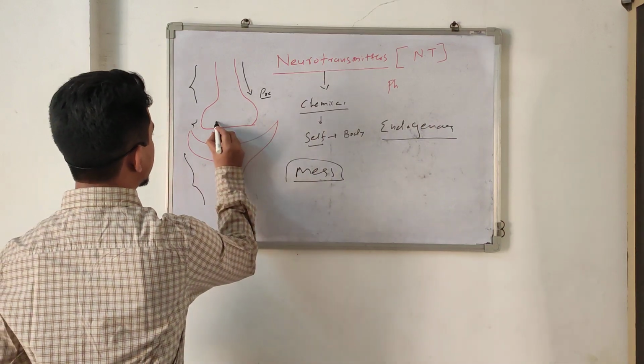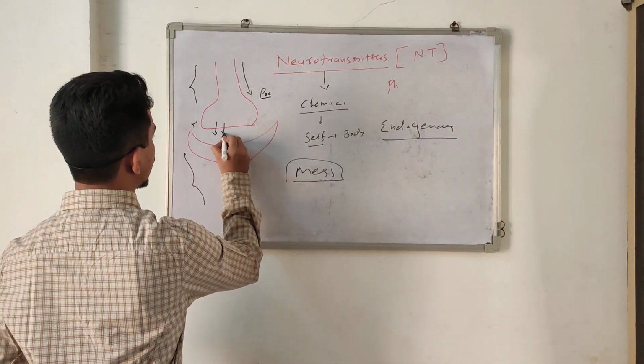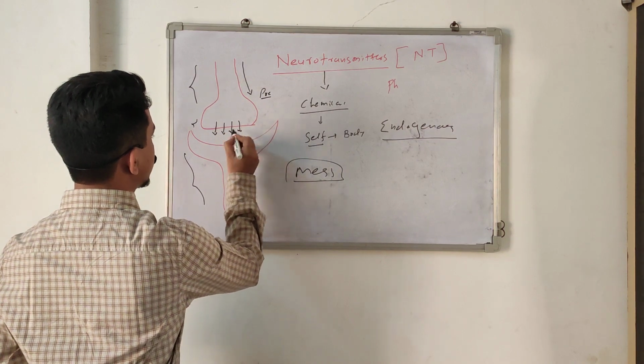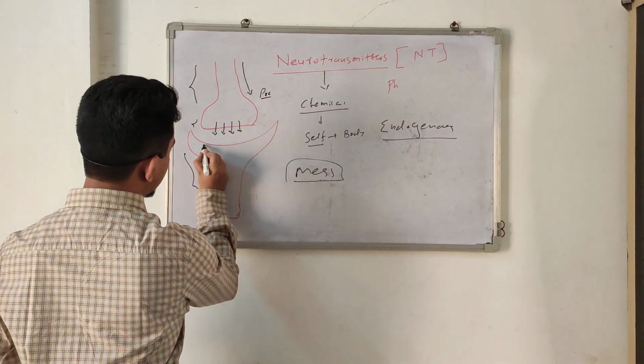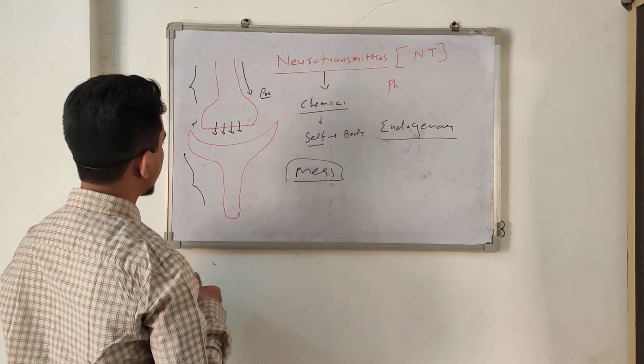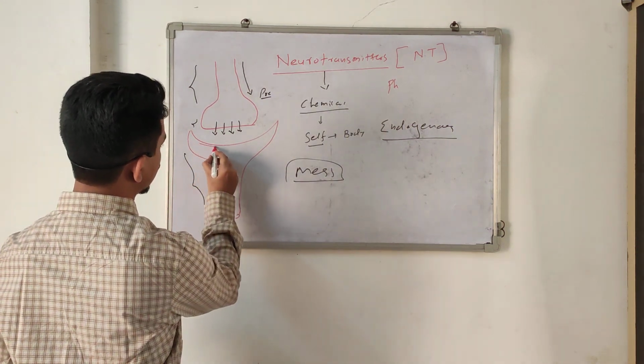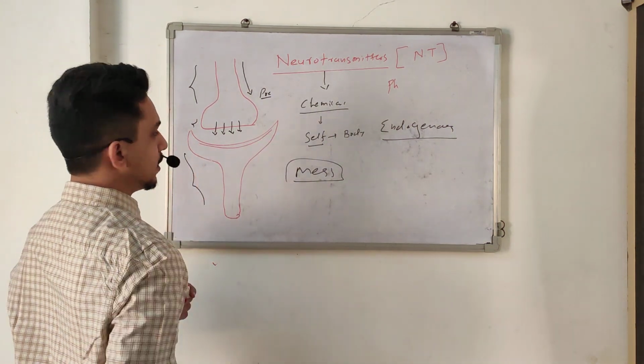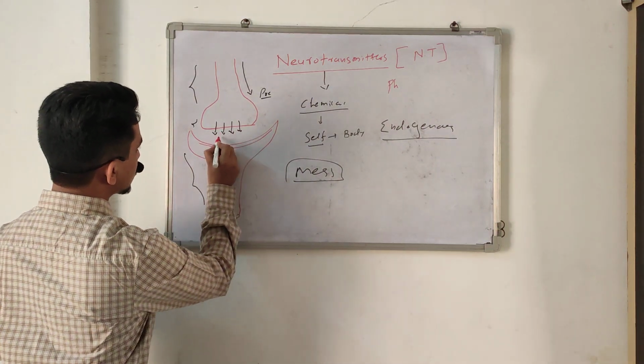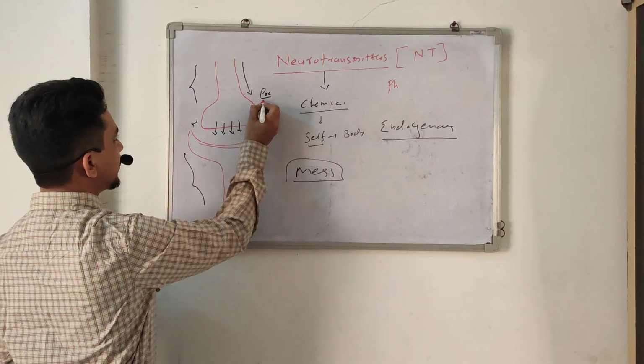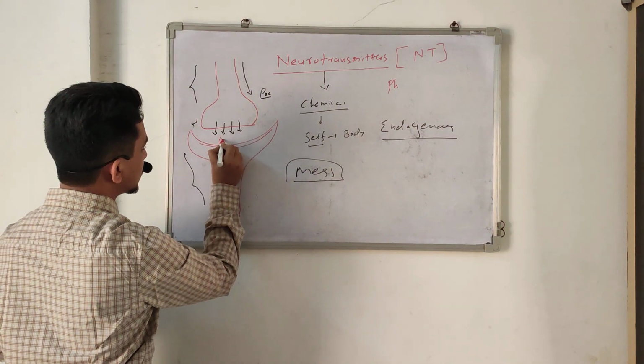They secrete a special chemical into the synaptic cleft, and this chemical binds with this membrane, called the postsynaptic membrane. Those chemicals secreted by the presynaptic neuron into the synaptic cleft are called neurotransmitters.